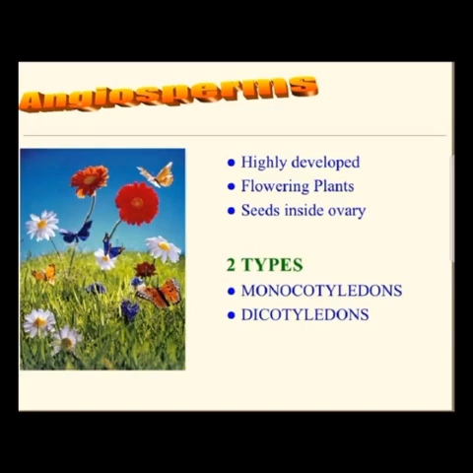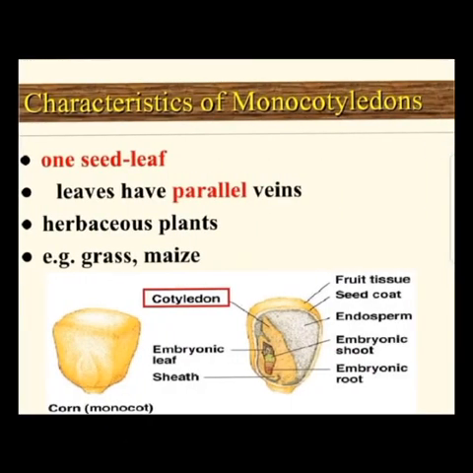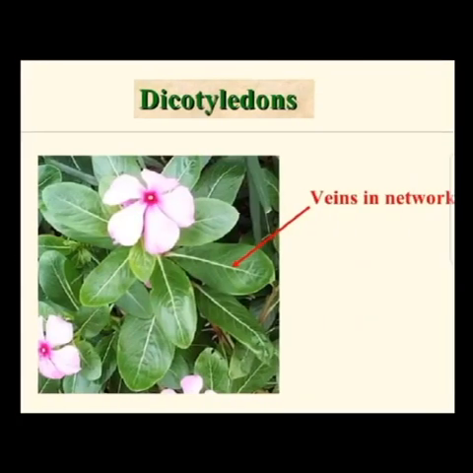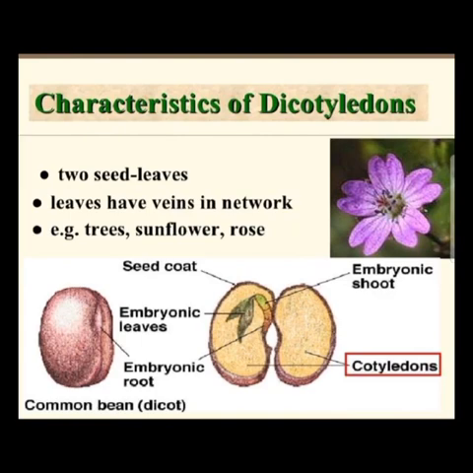If it cannot, then it is monocot. For example, corn seeds we can't divide into half, right? So that means it is monocot. Whereas mango seeds we can divide into half, peanut seeds we can divide into half. So these are dicots. The basic difference is that monocot seeds can't be divided into half, and dicot seeds can be divided into two halves.